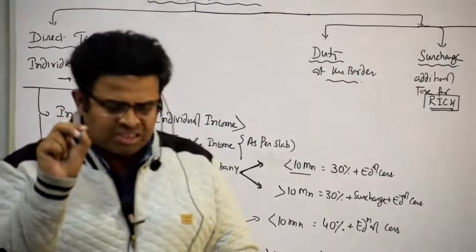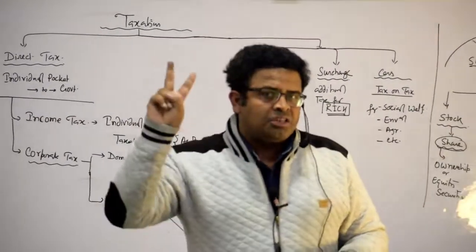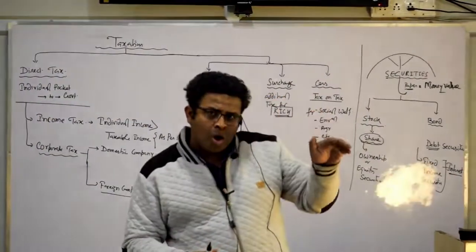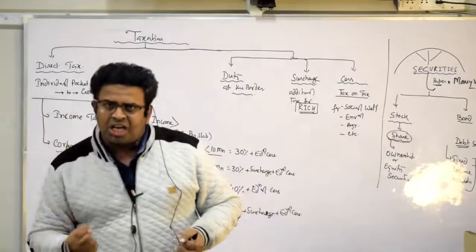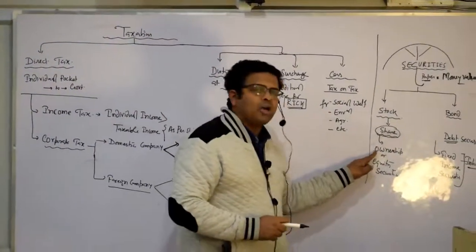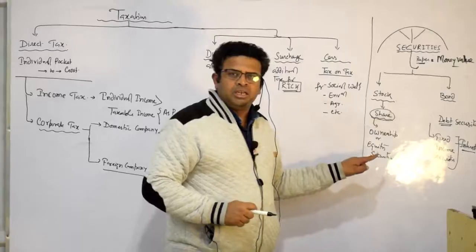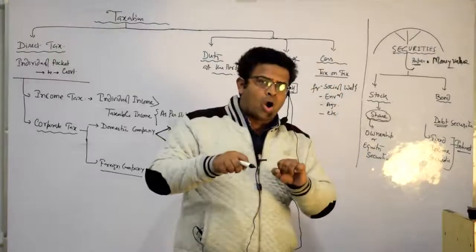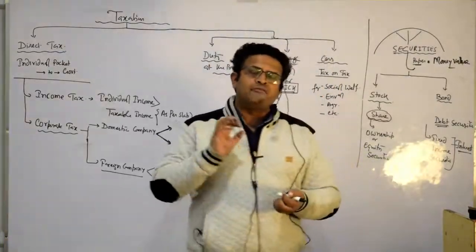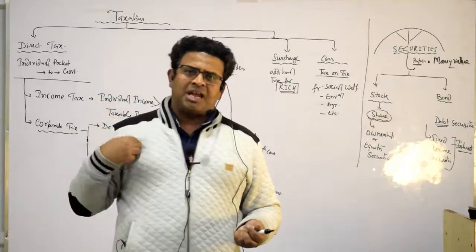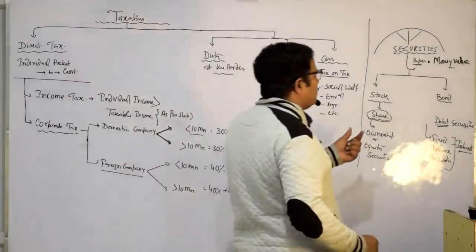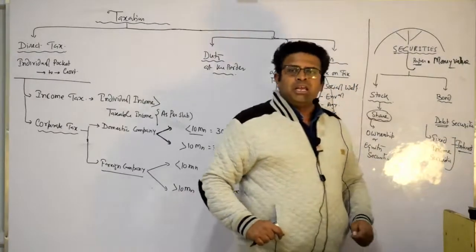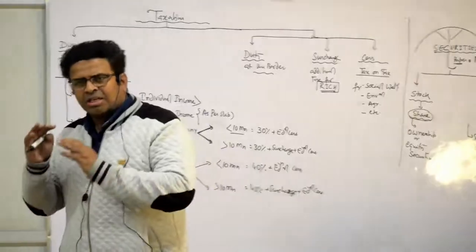Please guys, there are no tough terms here. Security is an umbrella term, and it has been divided into stock and bond. In stock, I purchase the share, I become an owner, and it is also known as equity securities. If I am purchasing a bond, I am giving a loan to the company, and it becomes a debt to me, and it provides me debt securities. That paper is known as debt securities, on which the company is giving us interest.